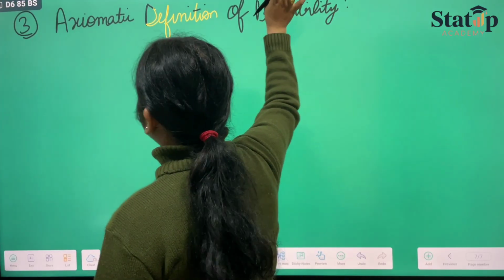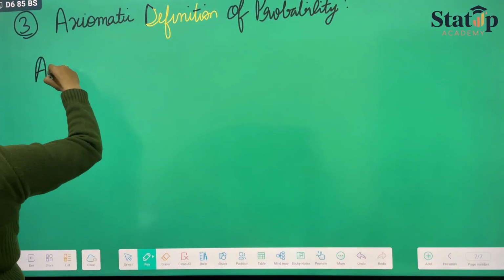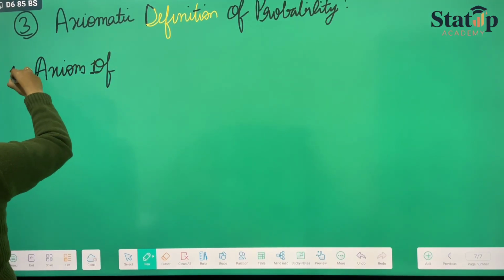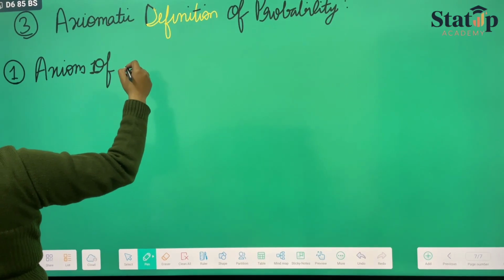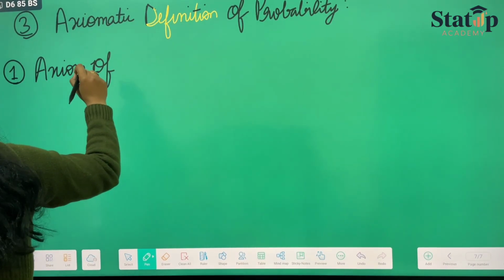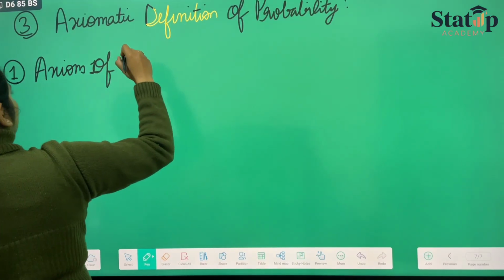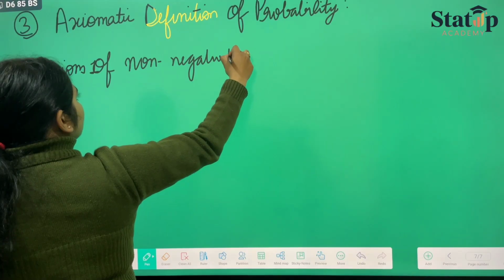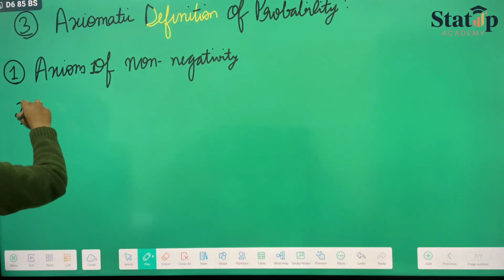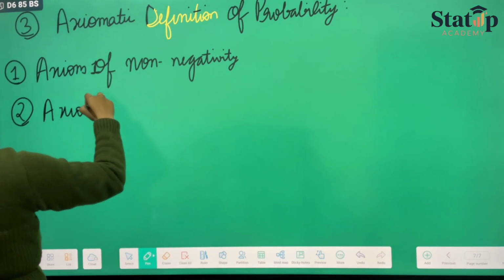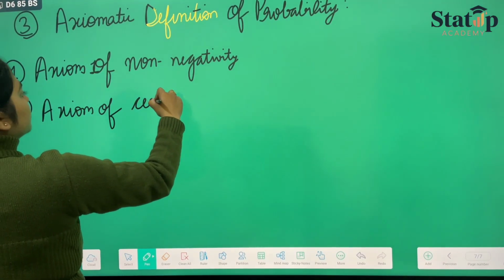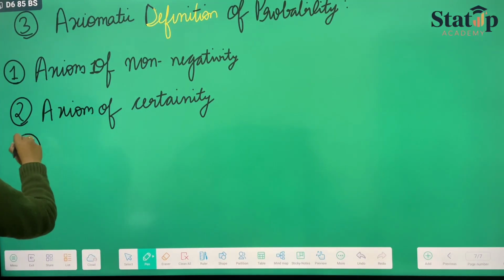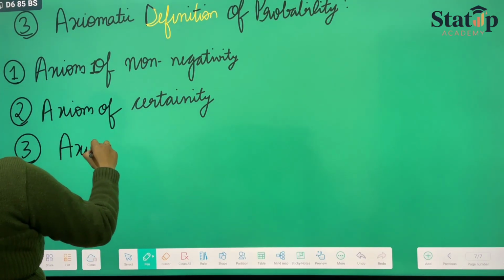Axiomatic definition of probability states three axioms. Axiom 1, axiom of non-negativity, axiom of certainty, and the third one is axiom of additivity.